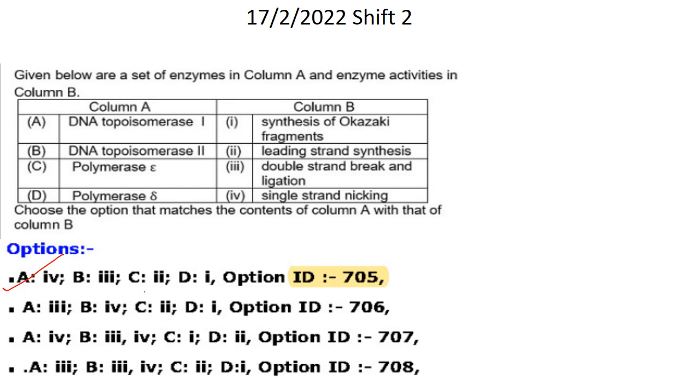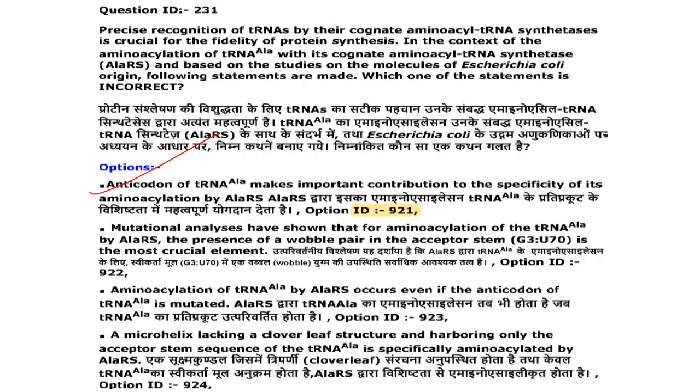Then DNA topoisomerase 2. DNA topoisomerase 2 double-strand break and ligation. B3. B3 is also there in 705 and 707. Polymerase epsilon is involved in leading strand synthesis. That is correct. And polymerase delta is involved in synthesis of Okazaki fragments. That is also correct. So option 1 is the right answer. A4, B3, C2, D1.